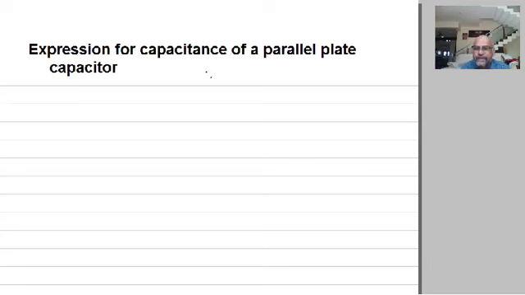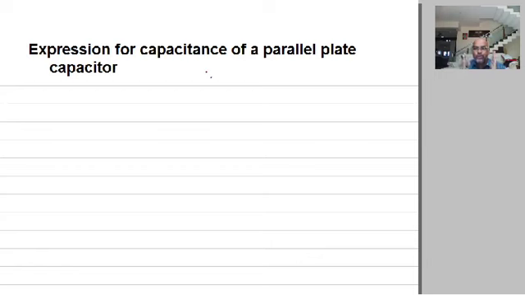Dear students, this is an important derivation. Listen, this is an important derivation. Sometimes it will be asked for 3 marks, sometimes it will be asked for 5 marks. 5 marks with a question tag, and 3 marks just the equation. Expression for capacitance of a parallel plate capacitor, a very simple derivation. Listen with all concentration. Now, you know what is a capacitor?